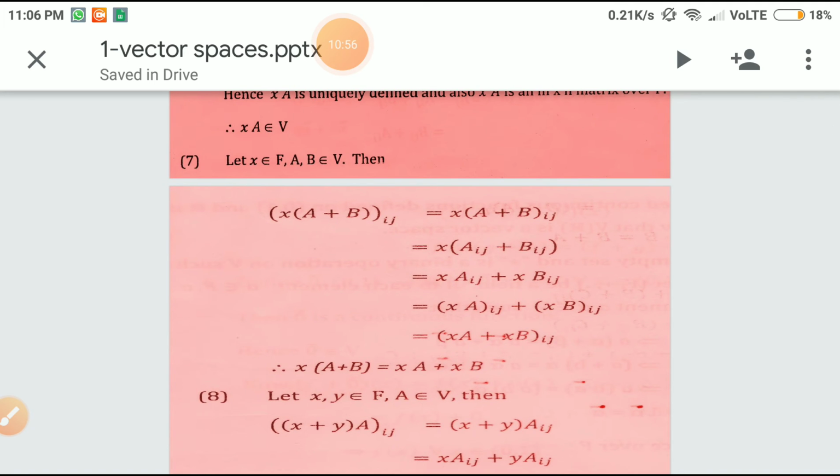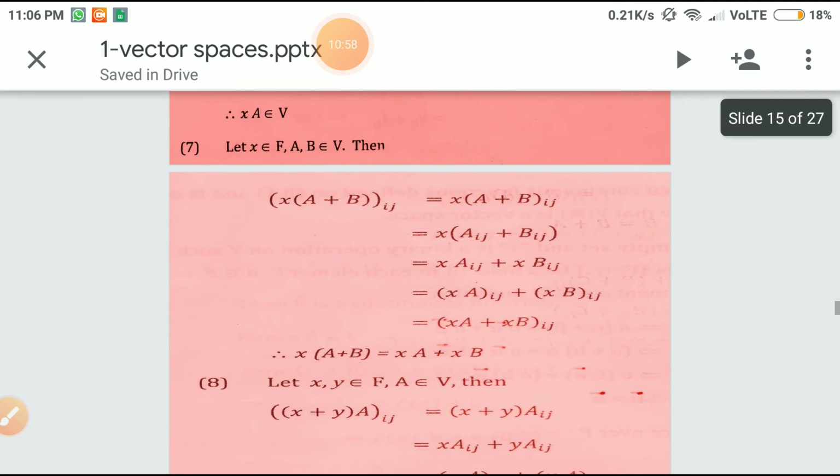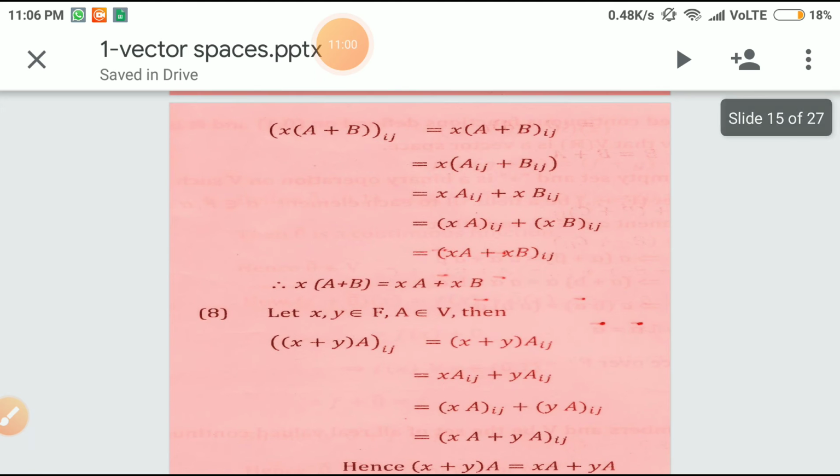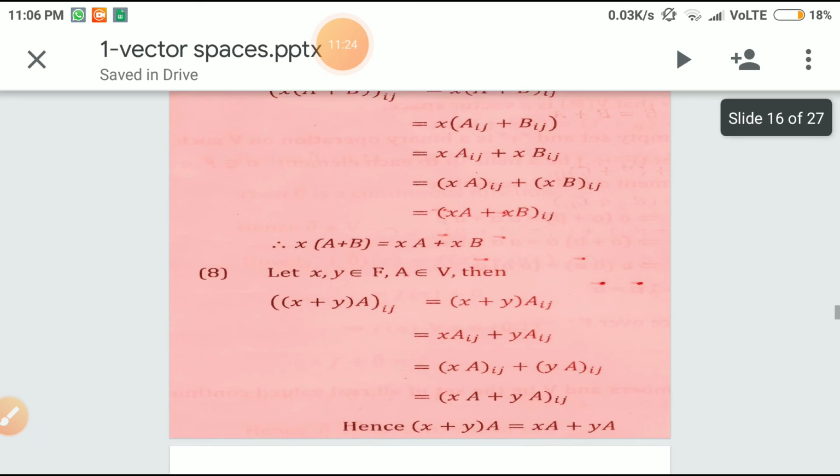And the seventh one, take one scalar and two vectors. x is a scalar and A and B are two matrices. Then the ij element of x times A plus B is nothing but x times A plus B ij, that is nothing but x times Aij plus Bij. Once again x Aij plus x Bij, that is equal to the ij element of xA matrix plus the ij element of xB matrix, that is equal to xA plus xB ij matrix. So x times A plus B equals xA plus xB.